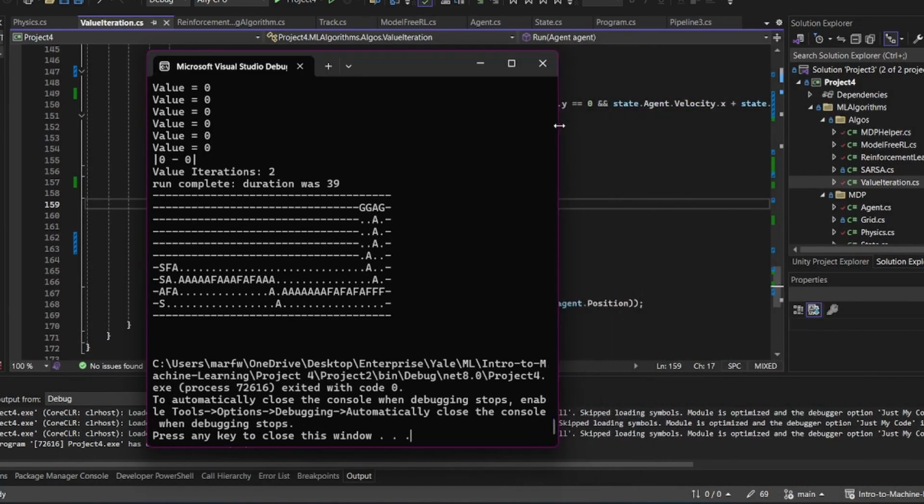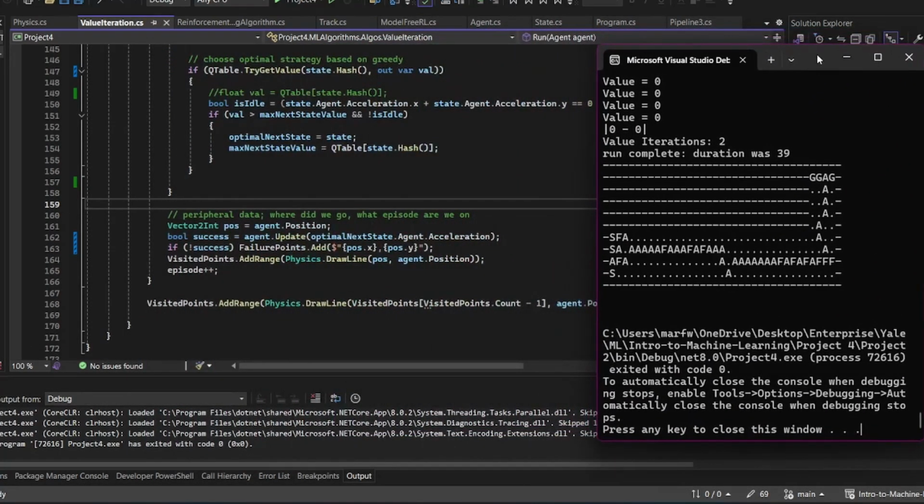The following is a path generated at the end of learning for the value iteration algorithm. Here we can see where it failed, where the agent was, but there's no random choice. It's a purely greedy approach.